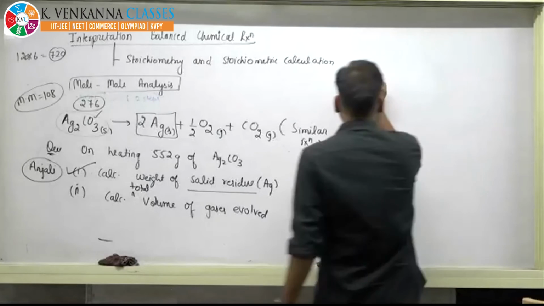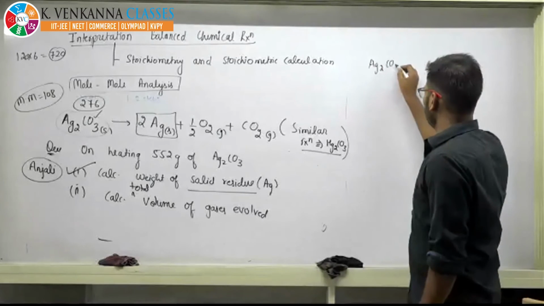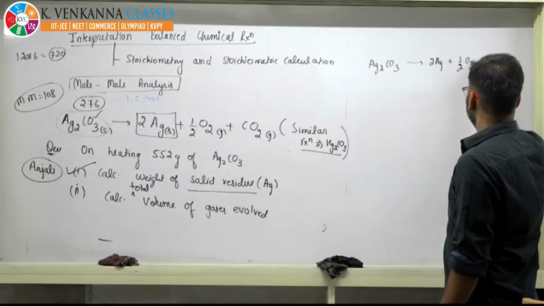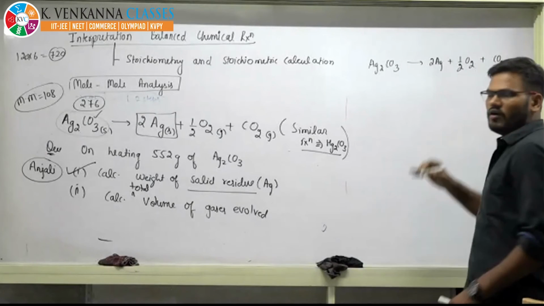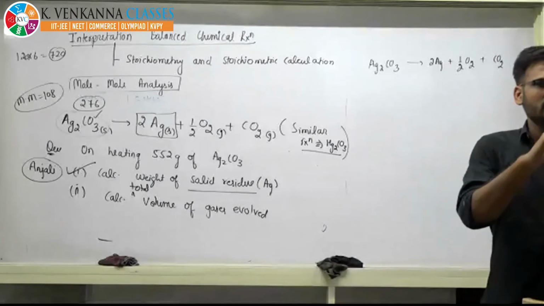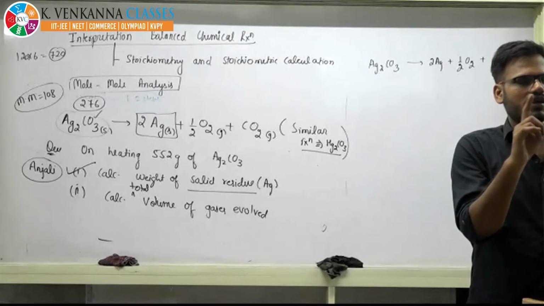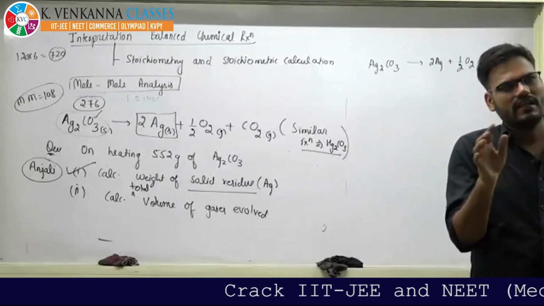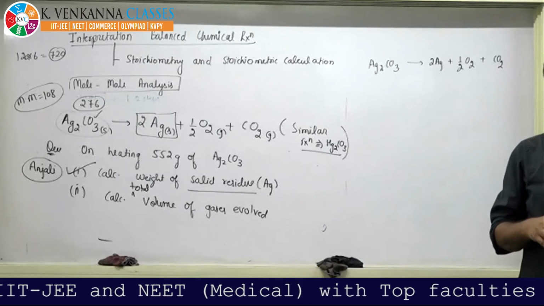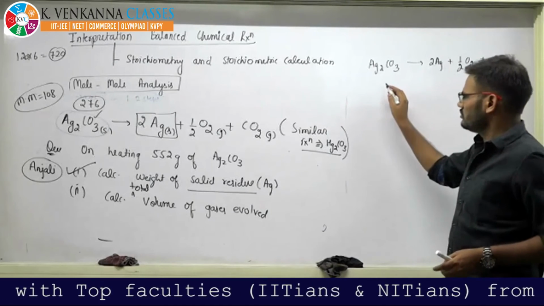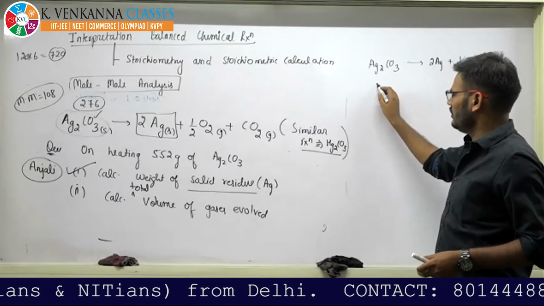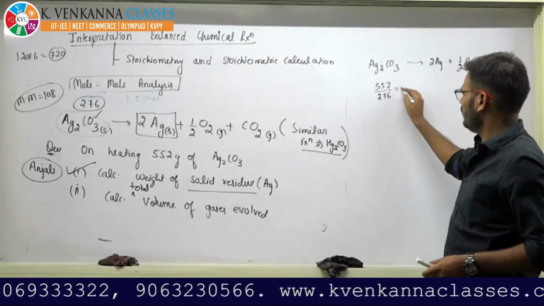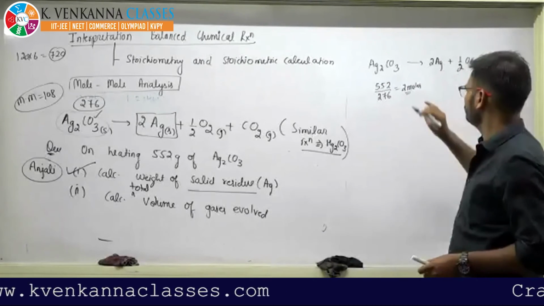So if the reaction is given like this, Ag2CO3 gives Ag plus half O2 plus CO2. Some of you might be in doubt that if we balance it by different stoichiometry or different numbers, will our answer change? No, beta. You balance it in any way, the answer will not change. In mole concept, the answer will not change. The initial weight is given as 552. So just 552 by 276 will give 2 moles.